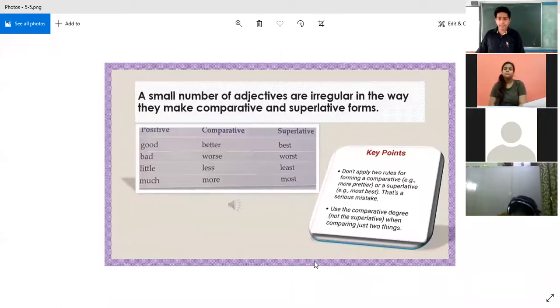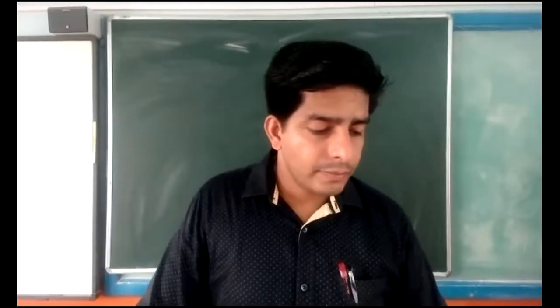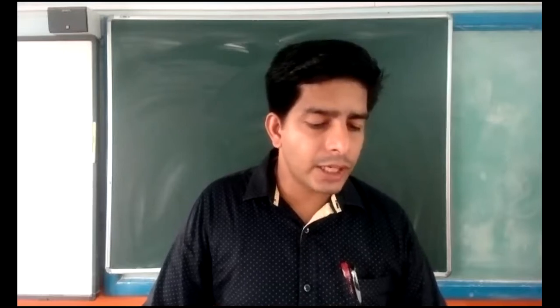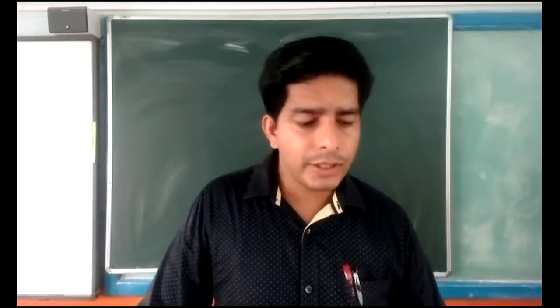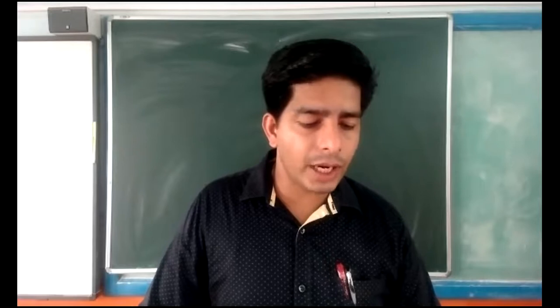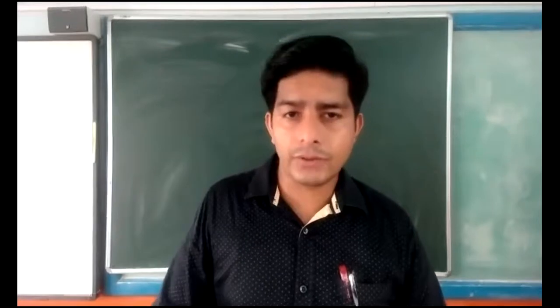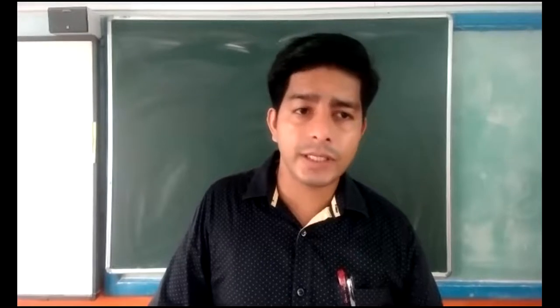Now let us come back to the text. The three models we will be discussing now. See what is given in the text: we can change the degrees of the adjective or adverb used in a sentence into another degree without changing their meaning. Keep it in mind. Every adjective and adverb is written in one of the three degrees. We don't use everything together; out of the three, one we will be using for a sentence.